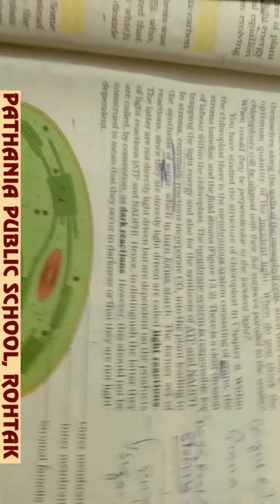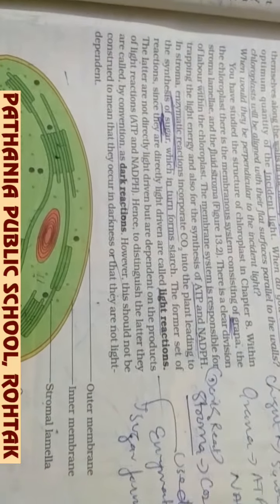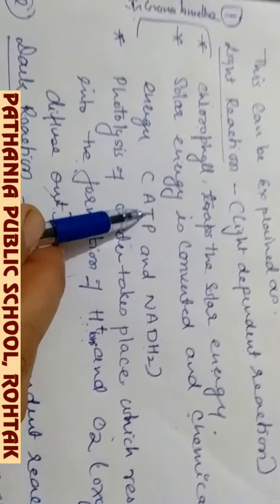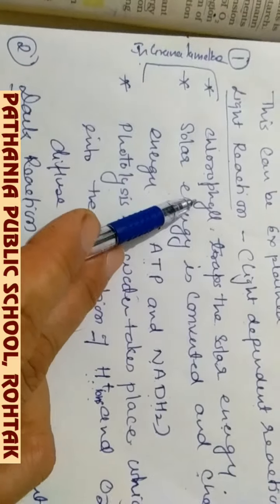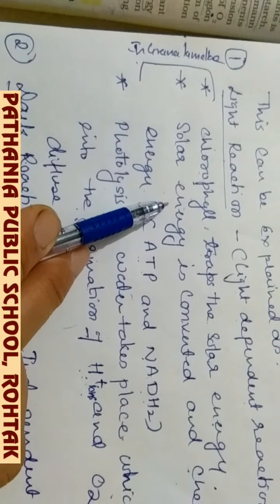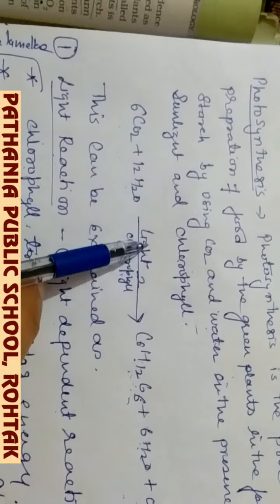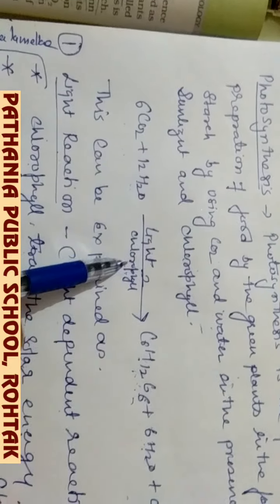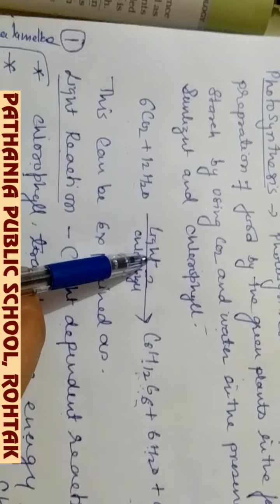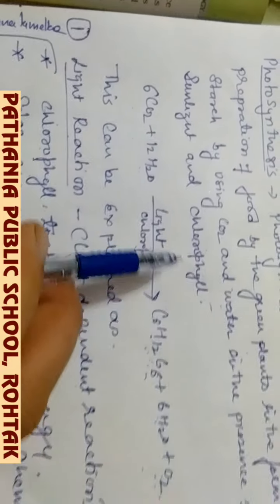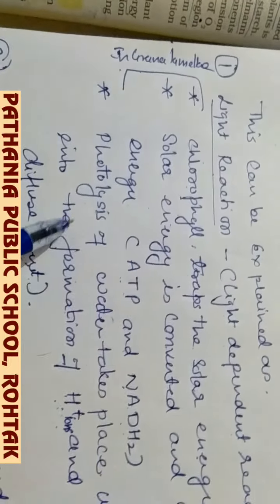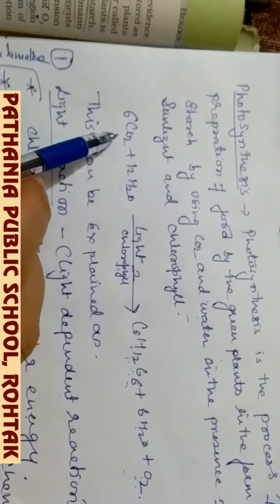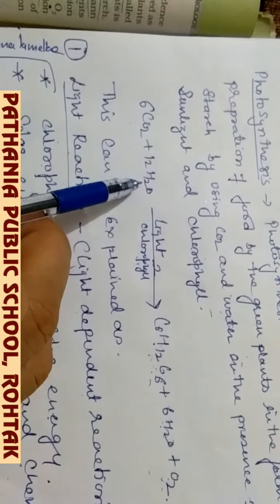Light reaction takes place in the grana lamellae of the chloroplast, and here the chlorophyll which is present in the grana lamellae traps the solar energy, and that solar energy is converted into chemical energy in the form of ATP and NADH2. So this is the function of chlorophyll and solar energy, because in this equation these two are there. Chlorophyll traps the solar energy, and this solar energy is converted into chemical energy. So these two steps are there in light reaction.